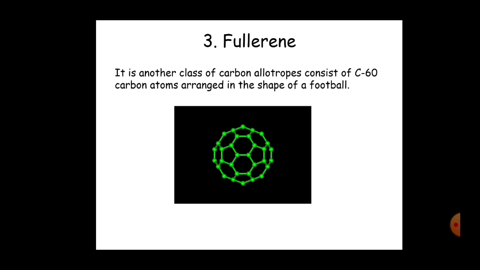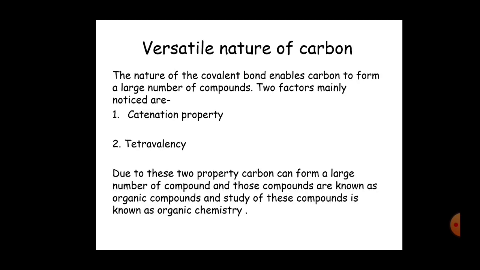And another important allotrope of carbon is fullerenes. In this allotrope, minimum 60 carbons are present, and they form a structure or shape like a football. So we have learned about allotropes of carbon. Mainly we learned about 3 allotropes of carbon. They are diamond, graphite and fullerenes.